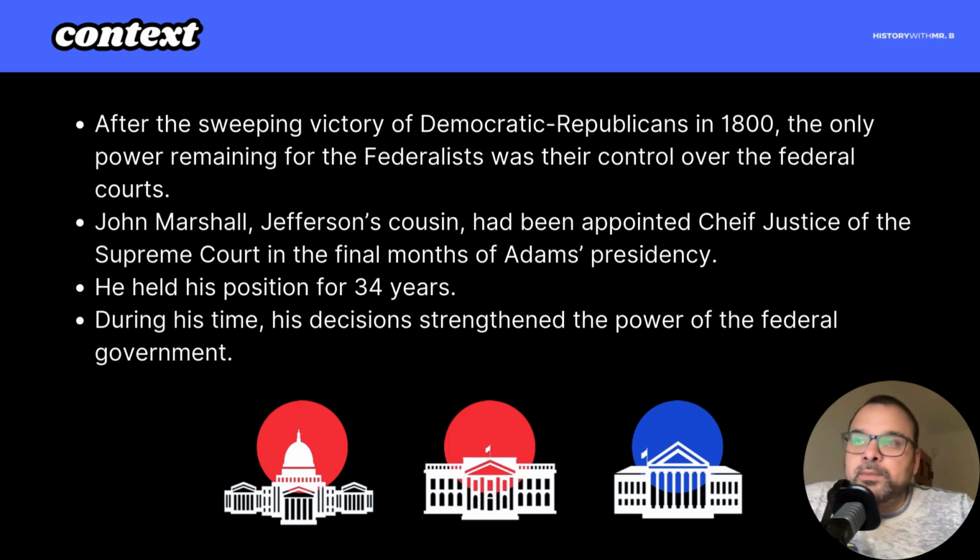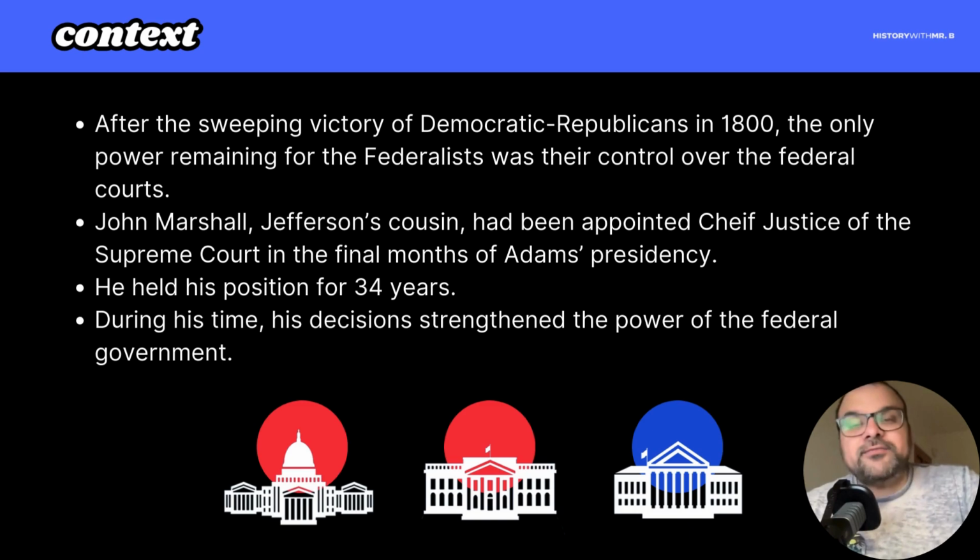So if we remember back to 1800, the Democratic Republicans had a sweeping victory, right? Thomas Jefferson becomes president, Aaron Burr becomes vice president. The Democratic Republicans have huge majorities in the House, have a majority in the Senate. The only remaining power for the Federalists is their control over the federal courts.